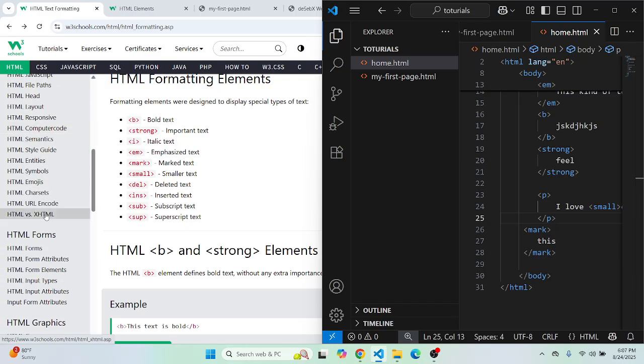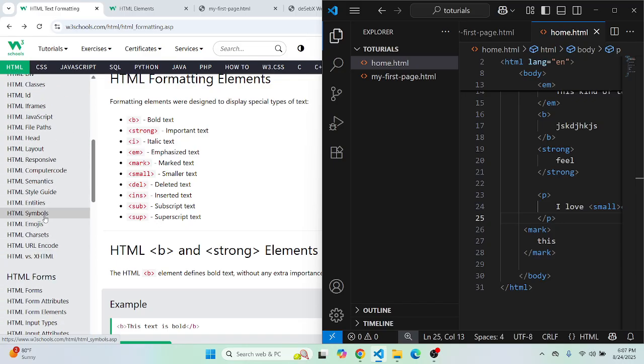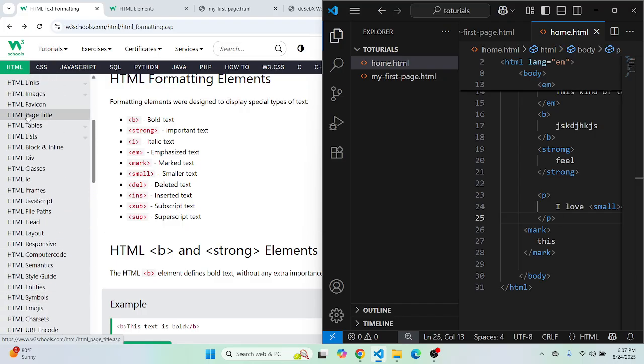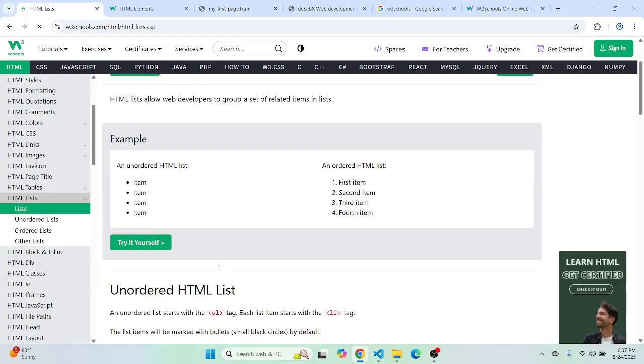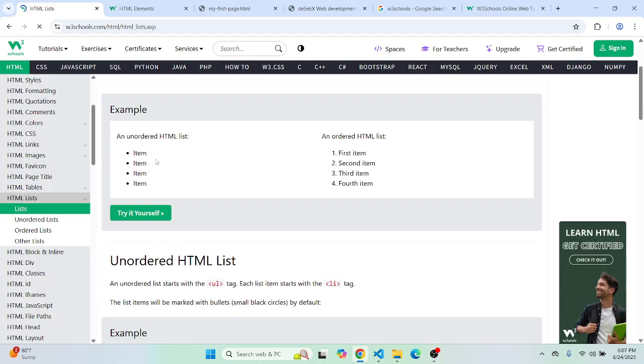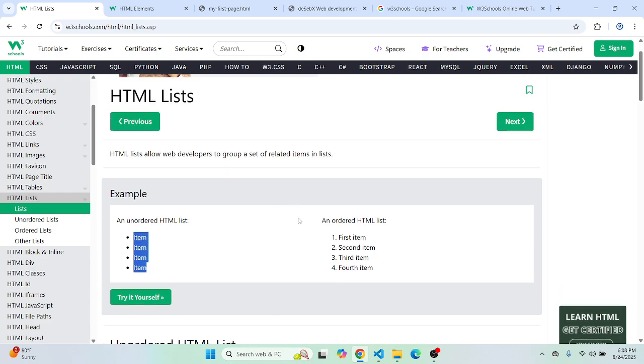Let's understand that from W3Schools before we code it. So again, we have ordered and then unordered. The unordered list basically gives you bullet points, and the ordered list gives you the numbering.